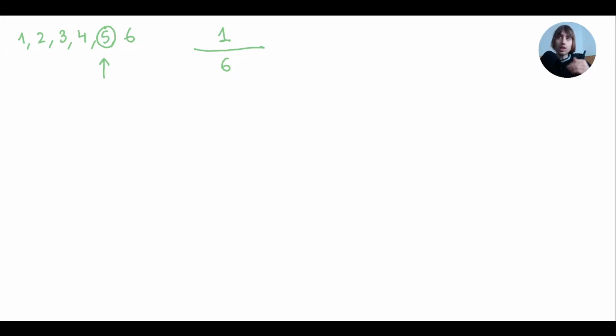Great. We can express probability as a fraction, or we can switch it to a percentage. If we want to get an idea, we can multiply it by 100. And then we could see, oh, so there's a 16.6% chance that we get a 5. Okay, so what is the probability that I get 2 5s in a row? So I'm going to do 2 throws, and I want to get 2 5s in a row.